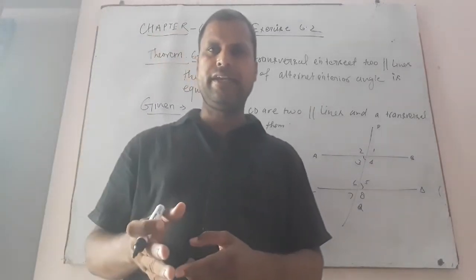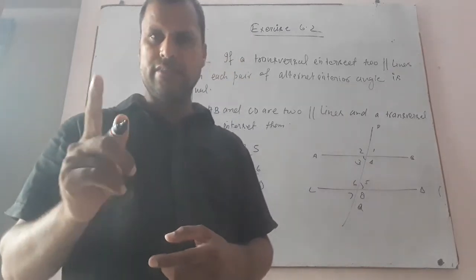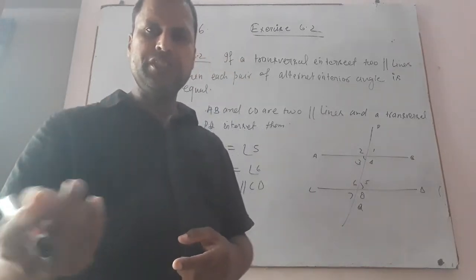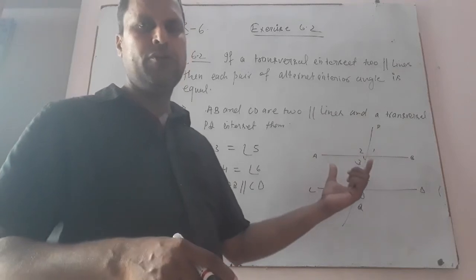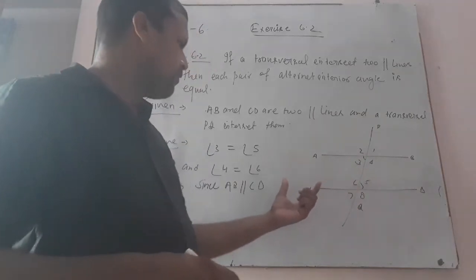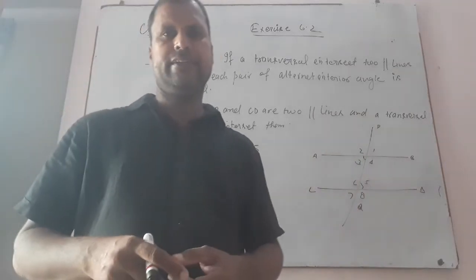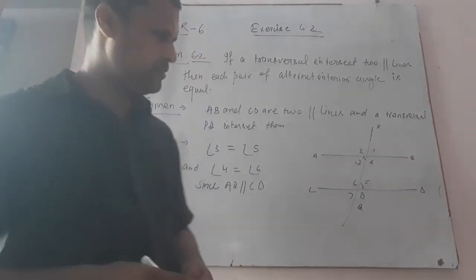This is the first axiom. So using the first axiom in this theorem, we can prove that alternate interior angles are equal.